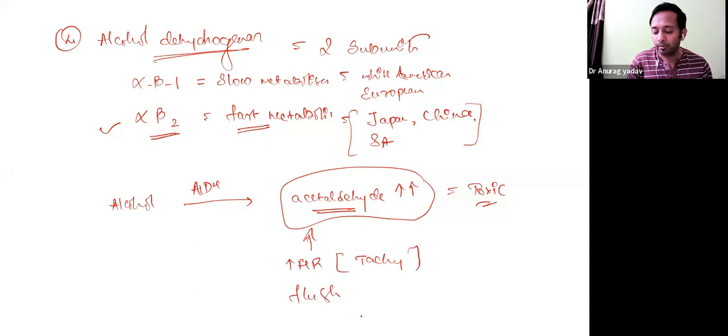All these symptoms are predominantly seen very fast with the same amount of alcohol in these countries when compared to the Western countries, because they contain an enzyme which metabolizes very slow.